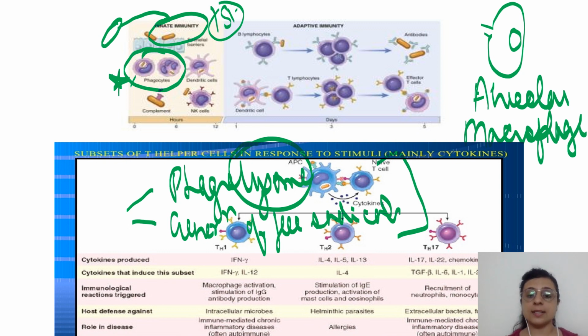Second, it doesn't allow the acidification of lysosome. Third, it doesn't allow the generation of free radicals, and in fact it is resistant to the action of reactive oxygen and nitrogen species. So by protecting itself against these mechanisms, it is able to proliferate inside these alveolar macrophages.